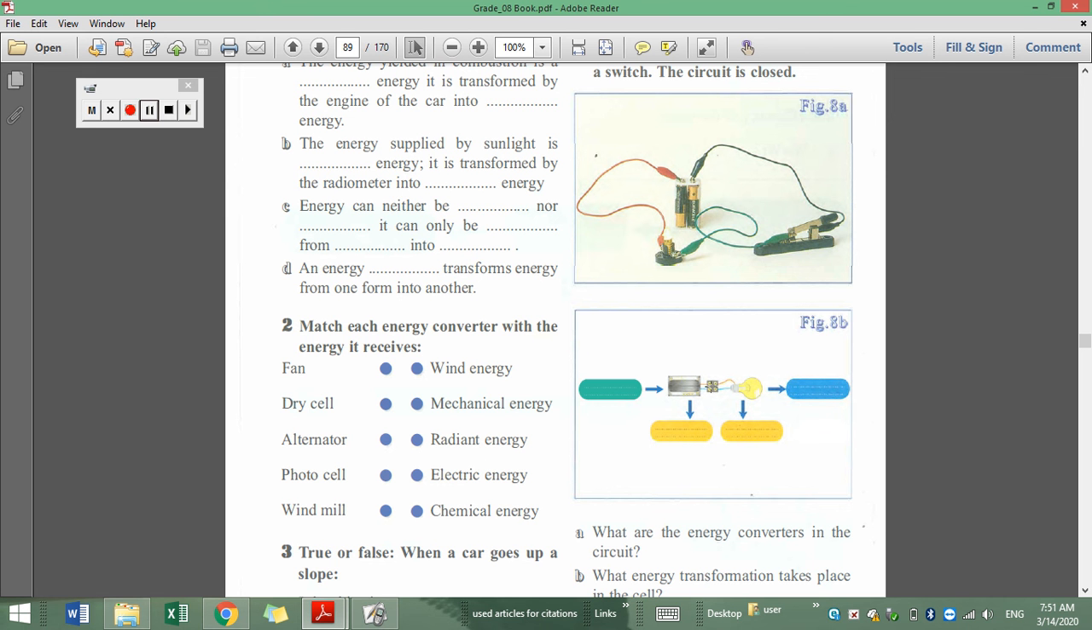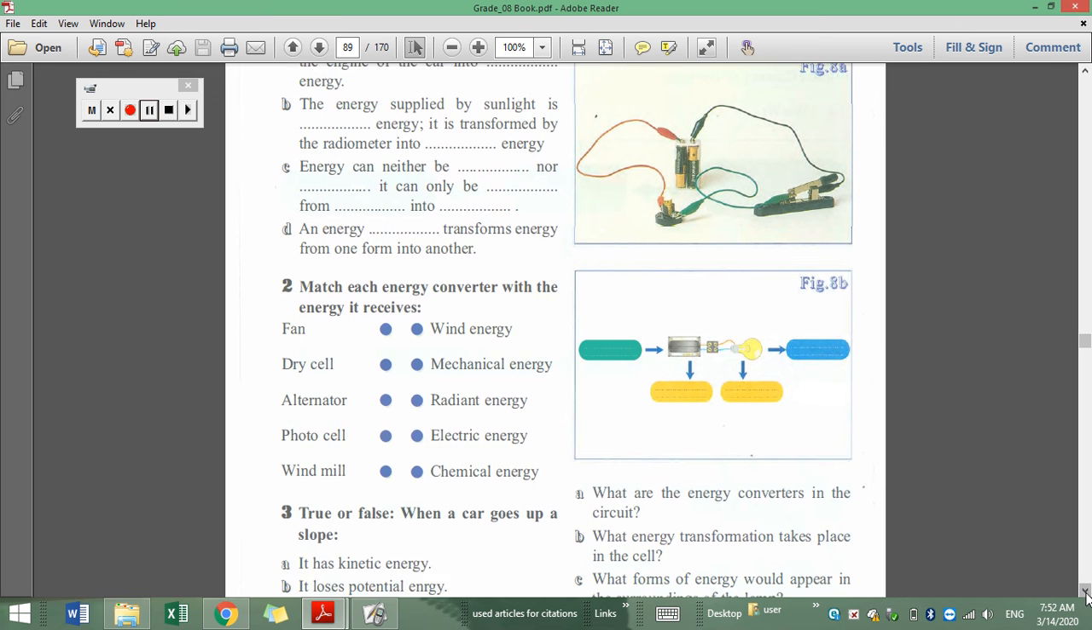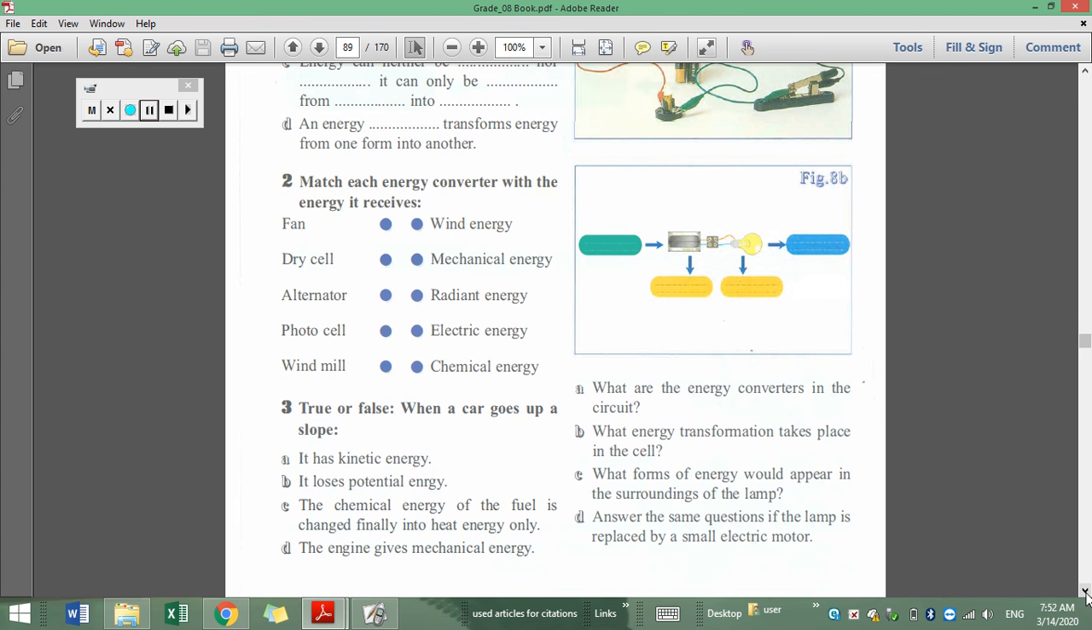Similarly, the lamp receives the electric energy, produces light energy and loses some heat energy, it also heats up. So it is receiving a form of energy and producing other forms of energy. That's why the dry cell and the lamp are considered to be converters of energy.